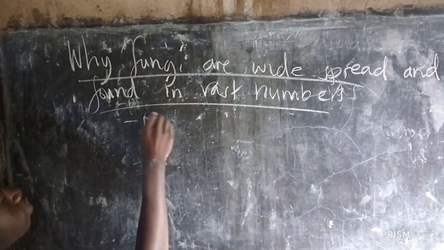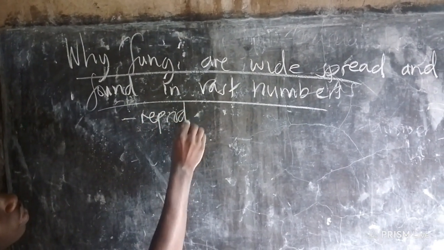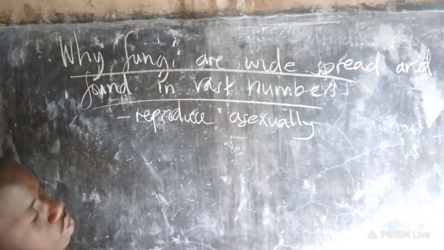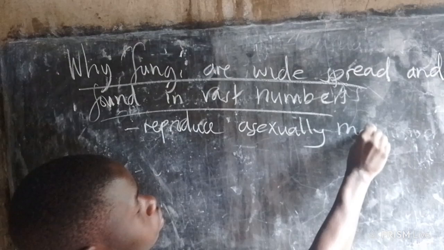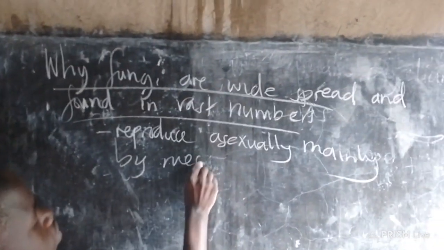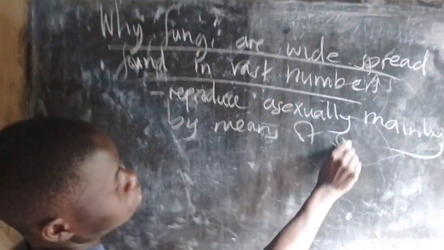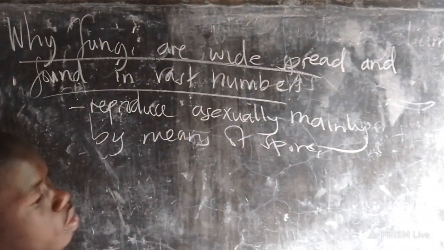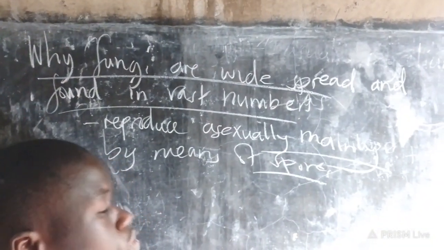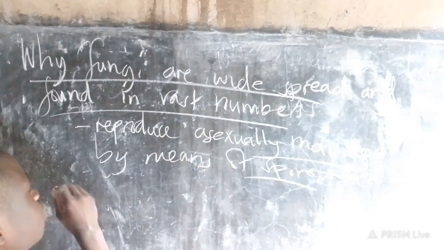They reproduce asexually, mainly by means of spores. These spores are produced in large numbers, so these organisms are able to multiply in large numbers.